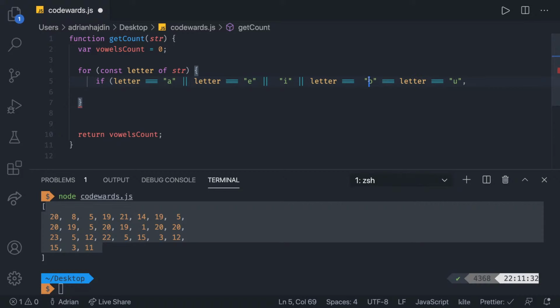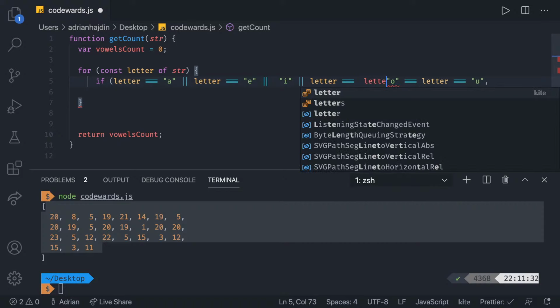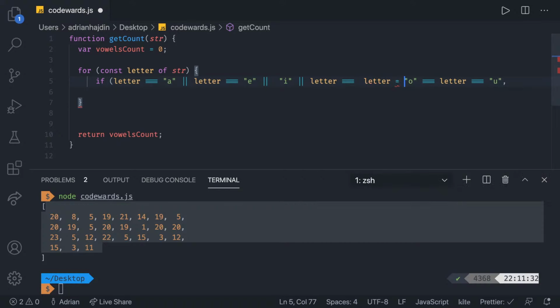So we have this, letter is equal to, and there we go. Something like this should work, right? If we add all the or signs in between, not like this. And there, I completely lost myself there, but this should do it. So if I do this, letter is equal to A, letter is equal to E, letter is equal to I, O, or U. In that case, we want to do something.